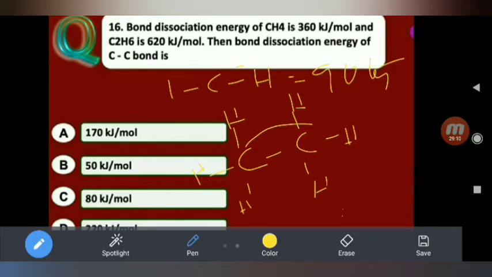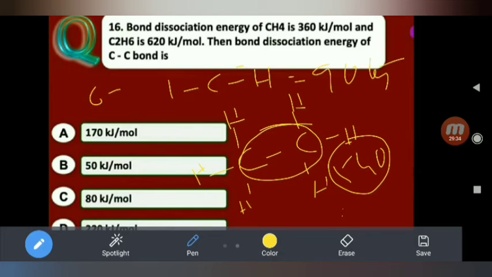C-H bonds. Now we want C-C. So 1 C-H bond is 90 kilojoules. 6 C-H bonds means 90 into 6, that is 540. But the ethane molecule, how much energy? 620.